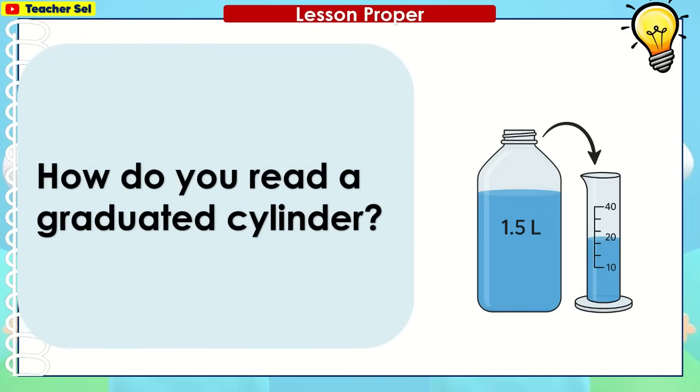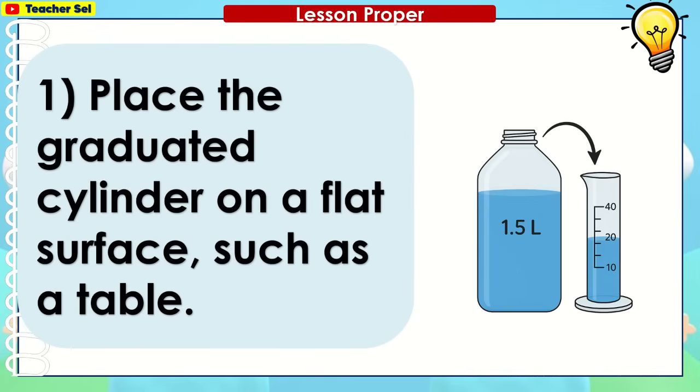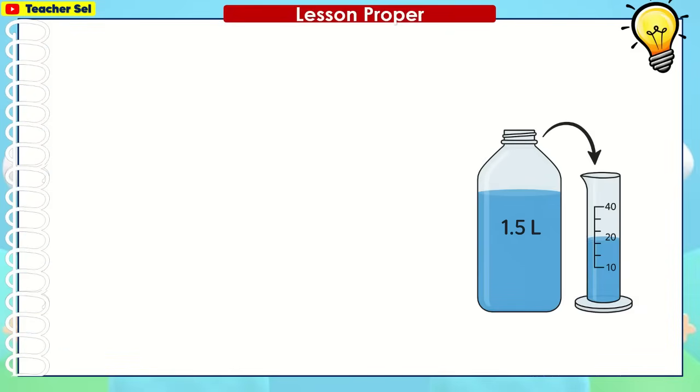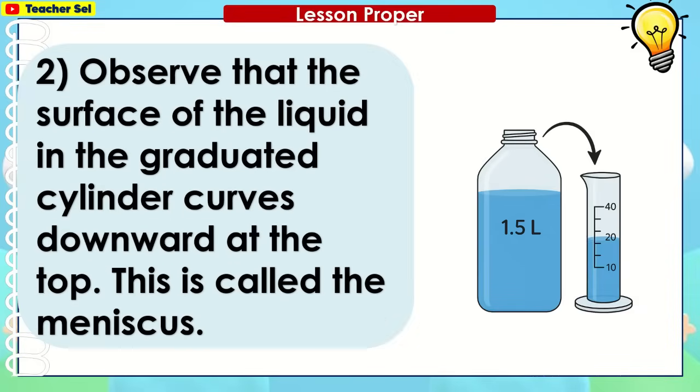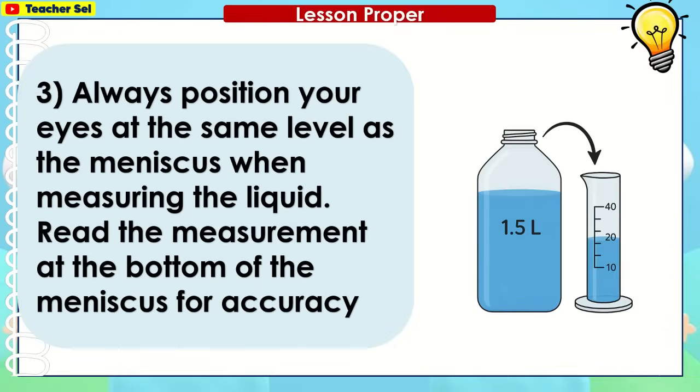How do you read a graduated cylinder? Place the graduated cylinder on a flat surface such as a table. Observe that the surface of the liquid in the graduated cylinder curves downward at the top. This is called the meniscus. Always position your eyes at the same level as the meniscus when measuring the liquid. Read the measurement at the bottom of the meniscus for accuracy.